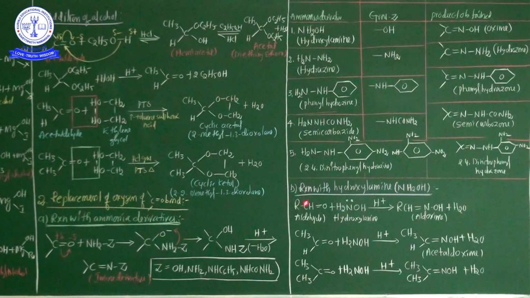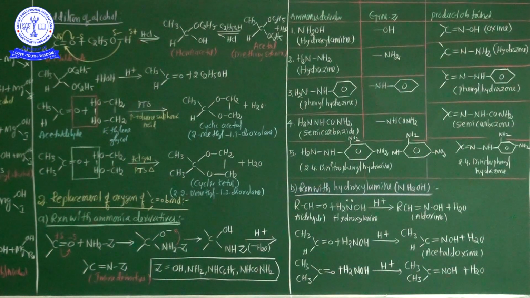If the ammonia derivatives such as hydroxylamine, hydrazine, phenylhydrazine, semicarbazide, 2,4-dinitrophenylhydrazine all attack the aldehyde and ketone, they easily replace the oxygen of the carbonyl compound. Finally, these products are obtained.